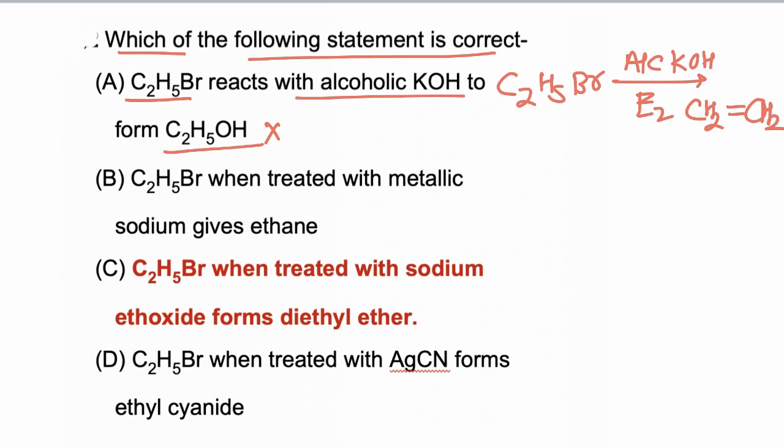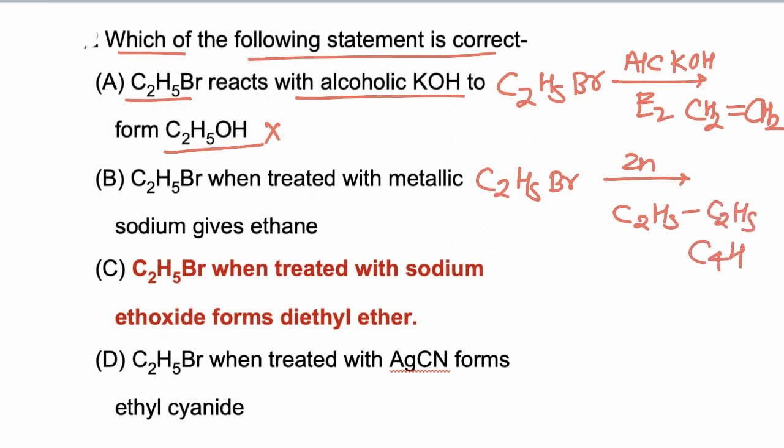C2H5Br when treated with metallic sodium gives ethane. This is also incorrect. C2H5Br when reacted with sodium in presence of dry ether, a higher alkane is formed as a product, so it will give C4H10. This is the Wurtz reaction.